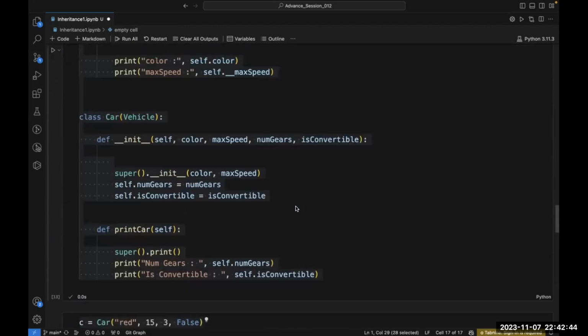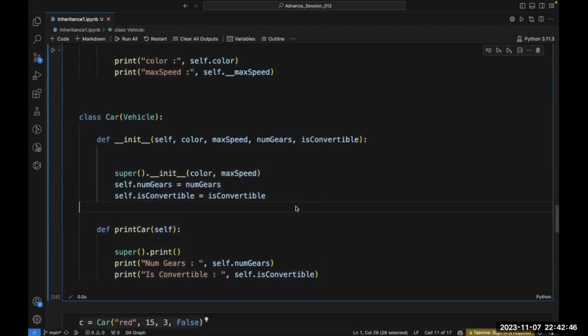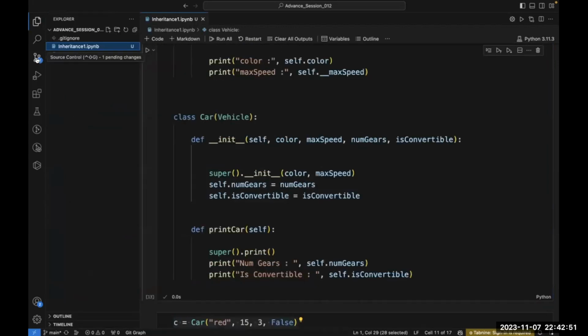And let me push my code. So let's save this and let's push the code to GitHub.